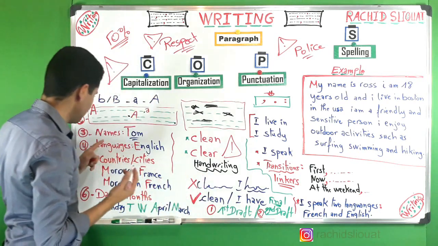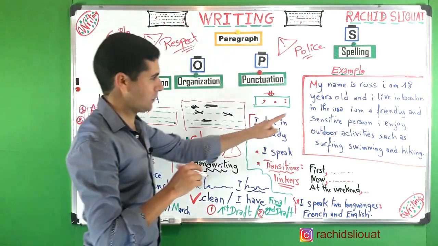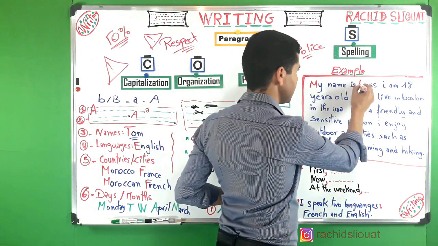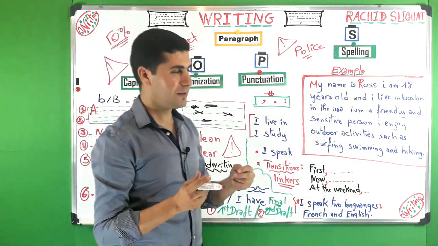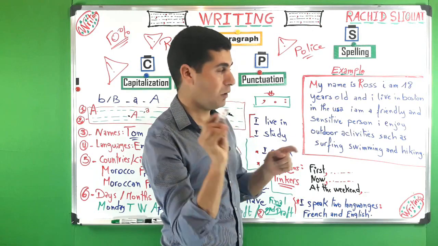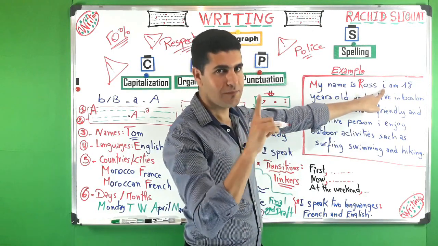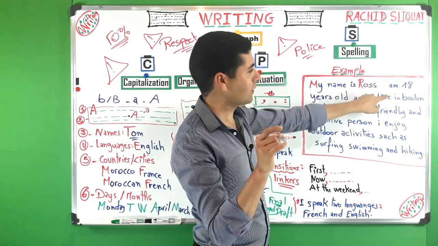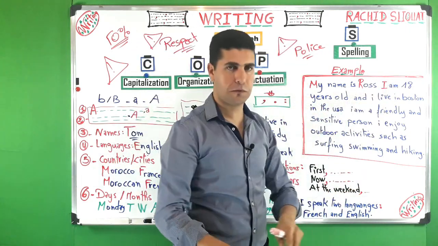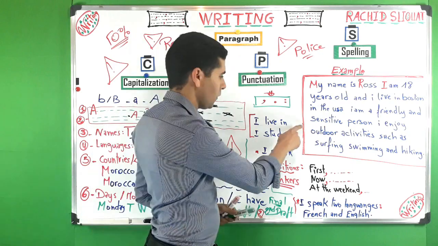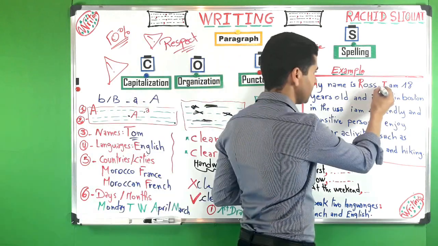Ross is a name. Should be capitalized, okay? So R here should be capitalized. My name is Ross. I am. Now here, as you can see, I is written as a small letter. Is it correct? I should never be written this way. It should always be capitalized. My name is Ross is the end of the sentence. So we put a full stop.